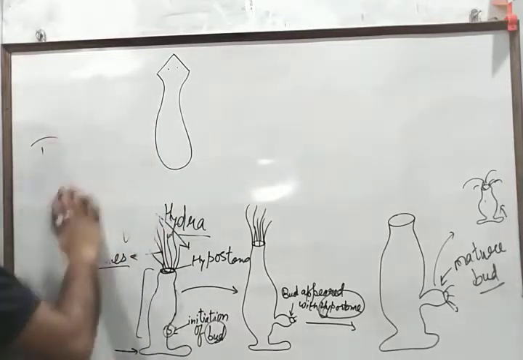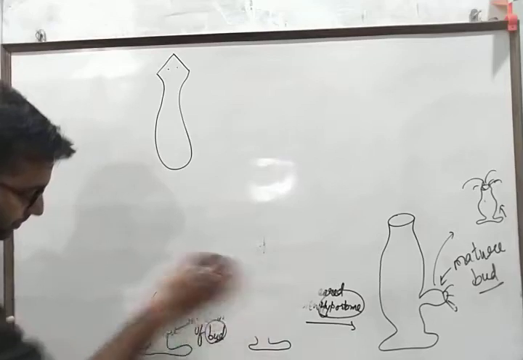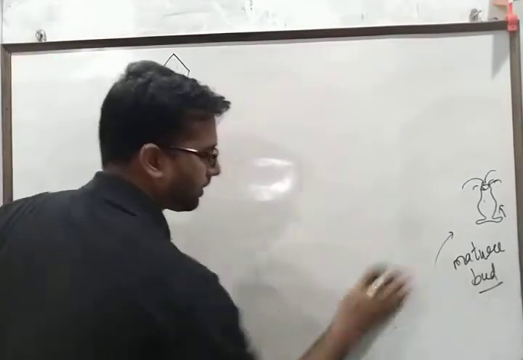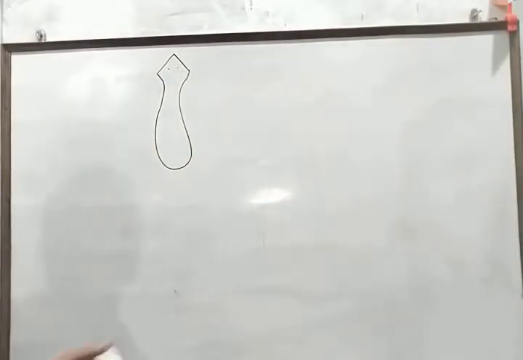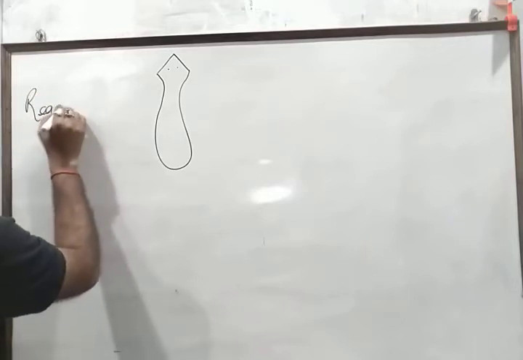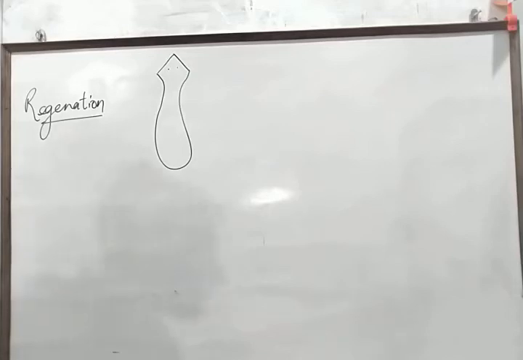This is not budding, please don't be confused with the structures here. Now we are talking about the structure known as planaria, and it is regeneration. It shows the highest capacity of regeneration.